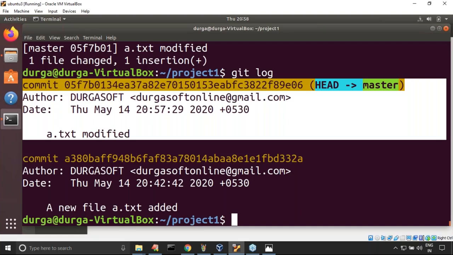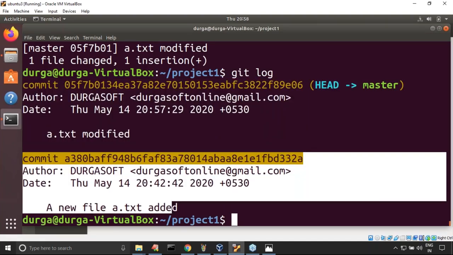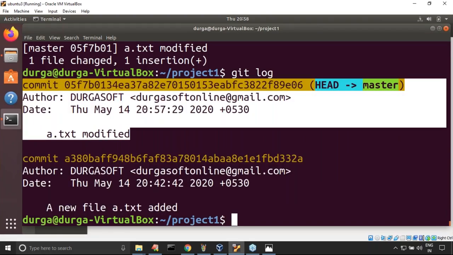Are you getting the thing? Even though you modified the same file, the repository maintains both versions. That is the beauty. The people who require the old one will take this one. The people who require the new one will take this one. Any doubt? Is everyone in the position to understand?